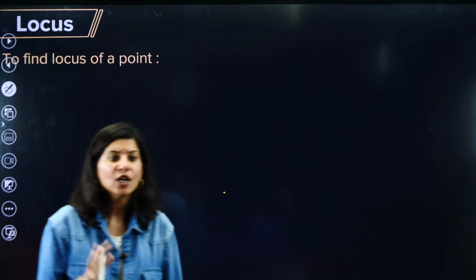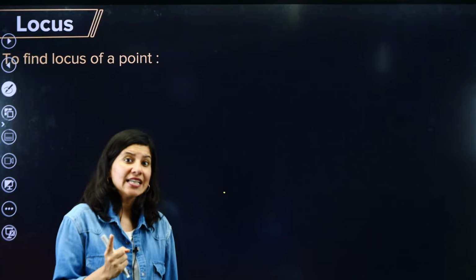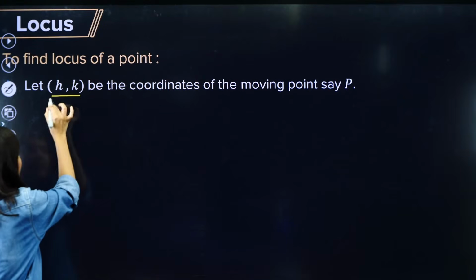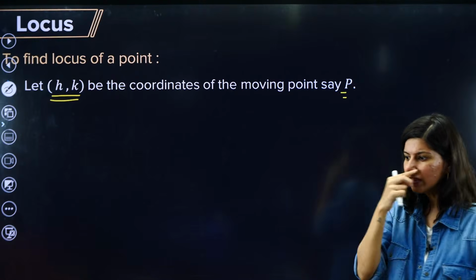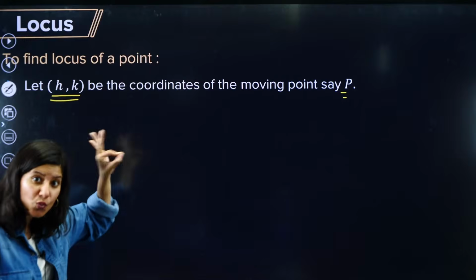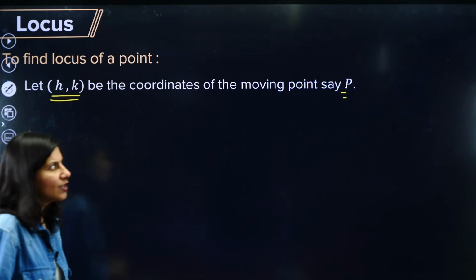Let us understand. To find the locus of any point, the very first step is to consider that moving point to be h comma k, and point P, let's say. You can change it also to P, Q, whatever. But you have to assign the moving point as h comma k. Okay, that is step number one. So let us do it.